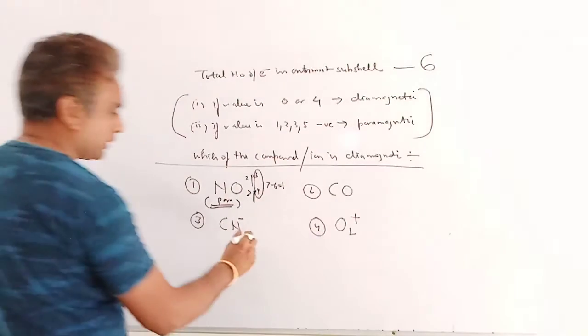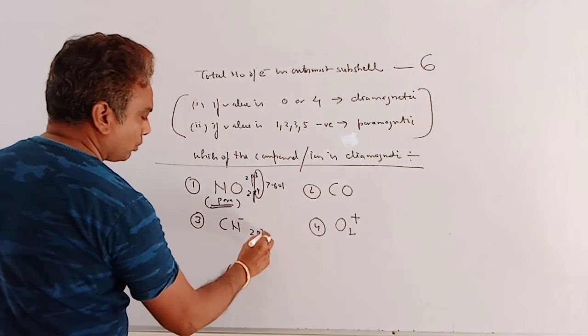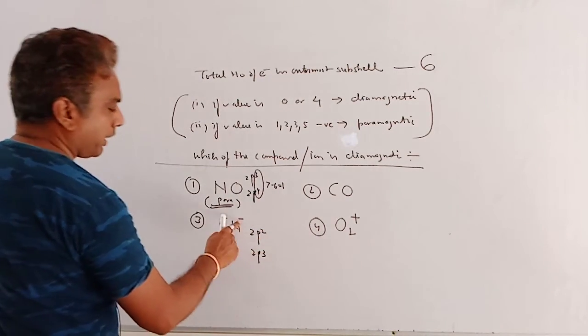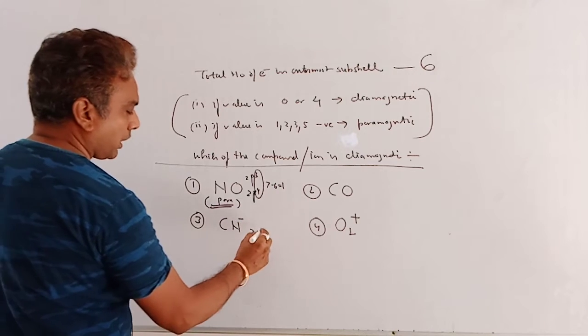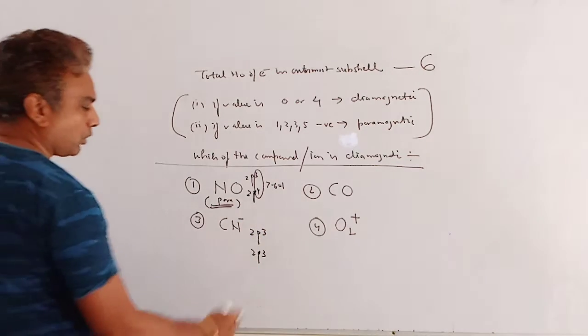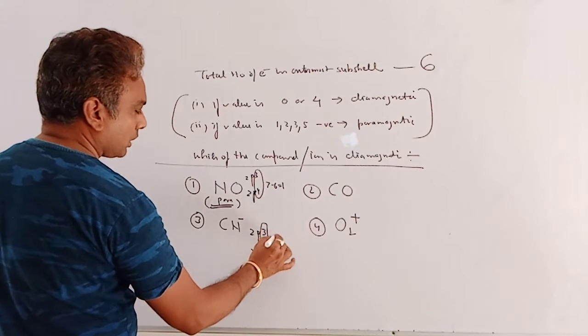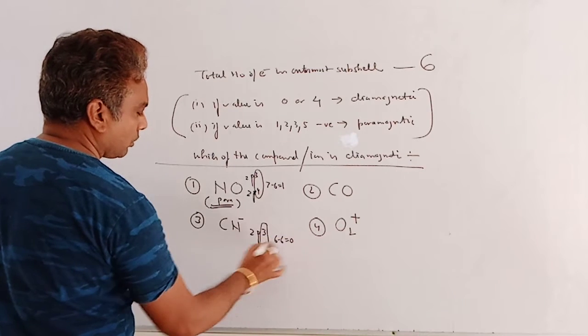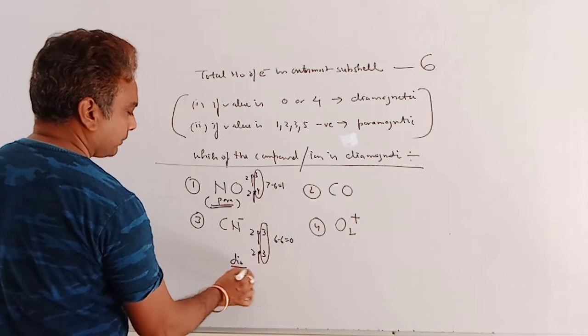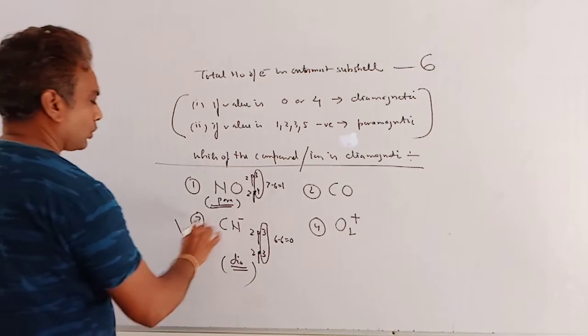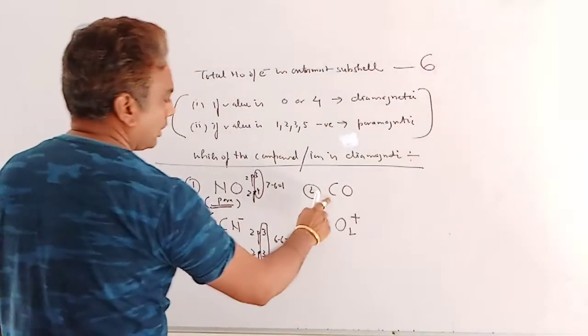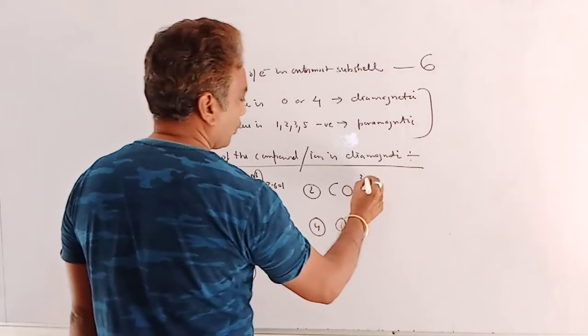Similarly, CN minus. Carbon is 2p2, nitrogen is 2p3. One negative charge means one more electron, so it will be 2p3 for carbon. So the total number of electrons is 6. 6 minus 6 is 0, so it becomes dia. So the answer is the third.